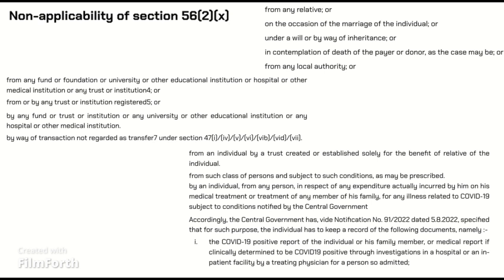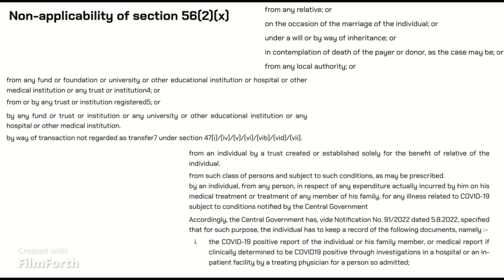Let's see some latest amendments and exceptions which are effective from assessment year 2023-24. Exception is not applicable if gift is received by specified persons as referred in Section 13(3), from any fund or foundation or university or other educational institution or hospital or other medical institution or any trust or institution referred to in Section 10(23C), from or by any trust or institution registered under Section 12AA or Section 12AB, charitable or religious trust, by an individual, from any person, in respect of any expenditure actually incurred by him on his medical treatment or treatment of any member of his family, for any illness related to COVID-19 subject